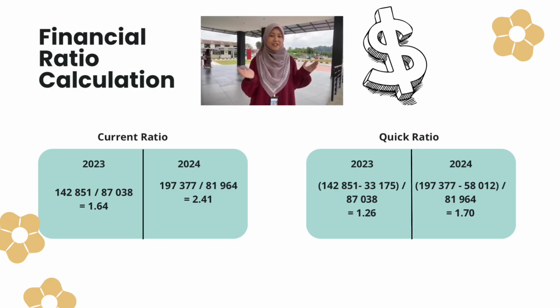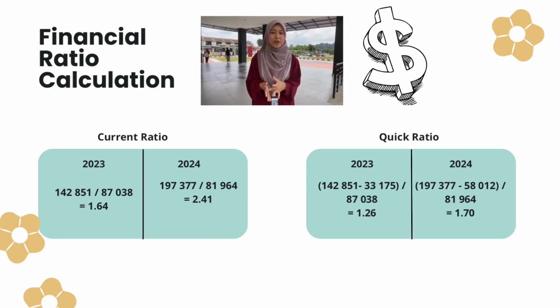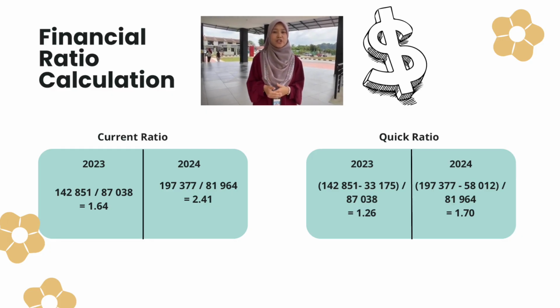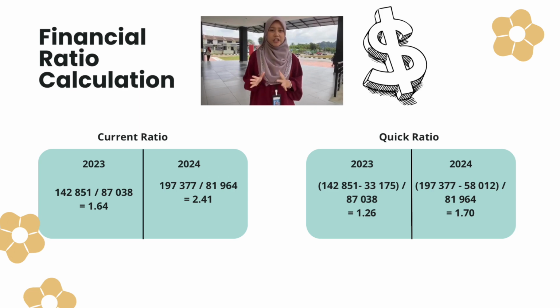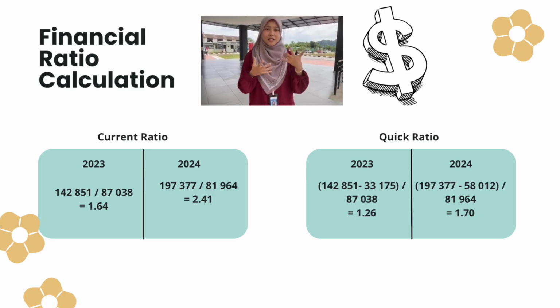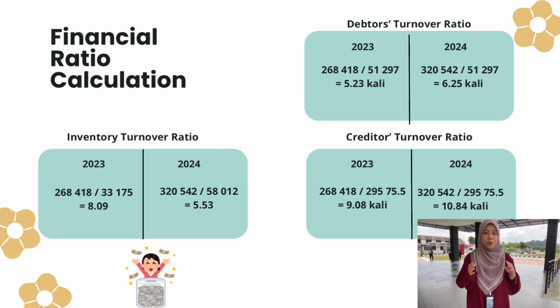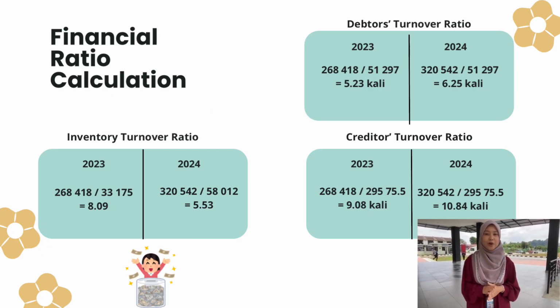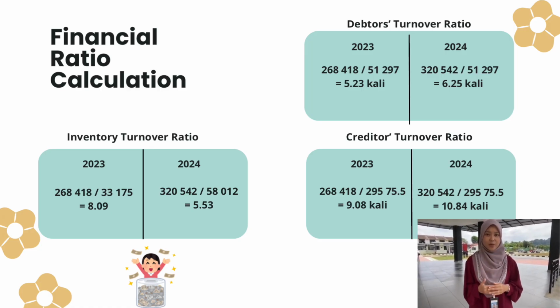Current ratio for OCB Berhad for 2024 is 1.64, lower than 2023, which is 2.41. Next, we can see the difference between quick ratio 2023 and 2024. The difference is 0.44, which shows that quick ratio for 2024 is satisfied rather than 2023. We move on to inventory turnover for OCB Berhad. Here we can see 2024 is lower than 2023, which is 5.53. It means the inventory turnover for 2024 is unsatisfied.